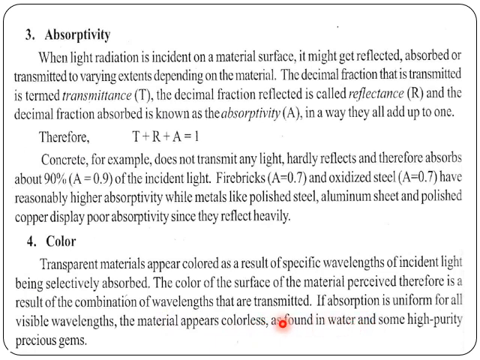If absorption is uniform for all visible light, the material appears colorless, as found in water or some high purity agent. So even the color of those materials can be changed with the help of the light radiated, by controlling different wavelengths in it.